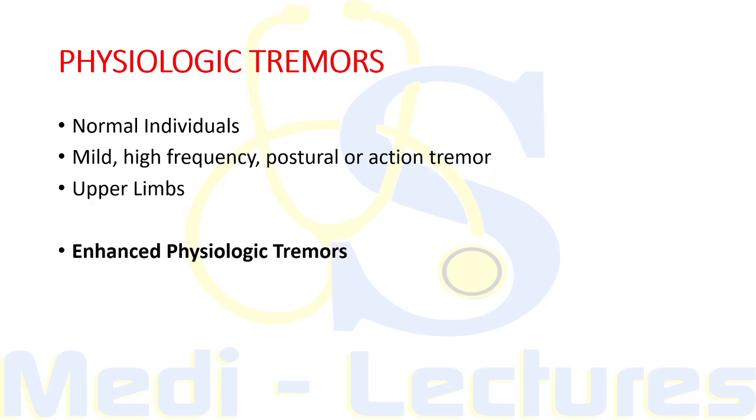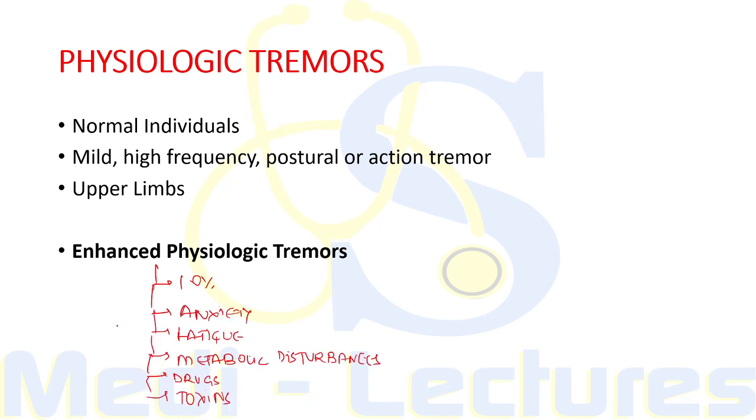But when these physiological tremors are enhanced, these are troublesome. Why? Since it can affect 10% of the population and it can be due to anxiety, fatigue, metabolic disturbances like hyperthyroidism and dyselectrolytemia. These can also be due to drugs like valproate or lithium, and toxins like caffeine, smoking, as well as alcohol.